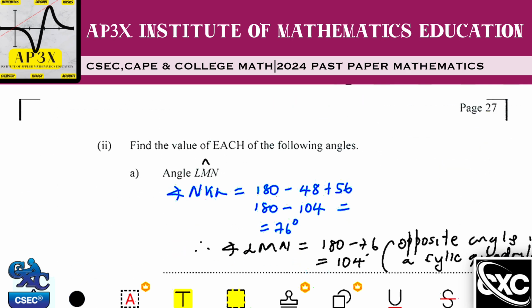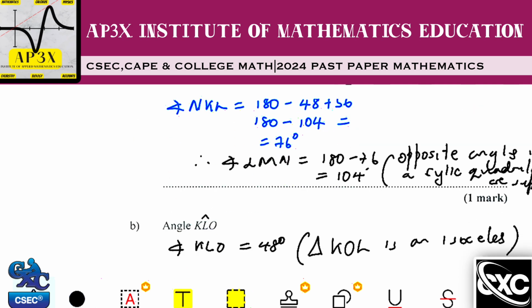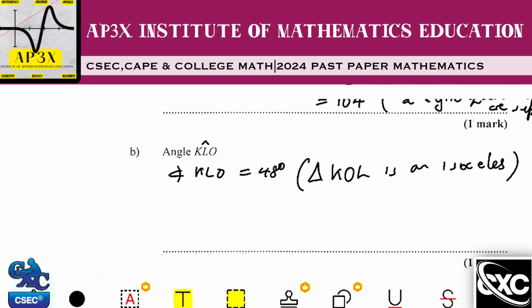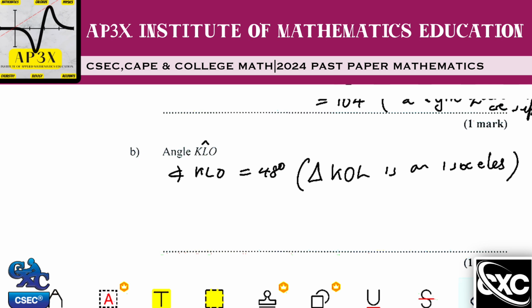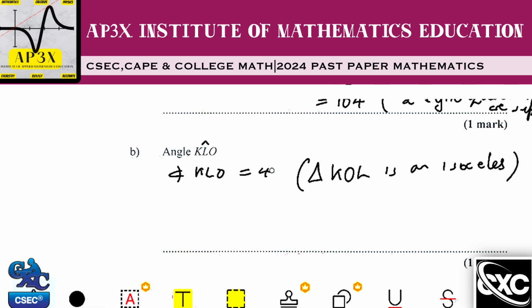Okay, and we have a reason there. All right, there we have it. So we're good to go. So therefore KOL is in fact, as opposed to being 48, 42 degrees. And again, the reason doesn't change. It is in fact because triangle KOL is isosceles. So therefore we see that these angles are equal.